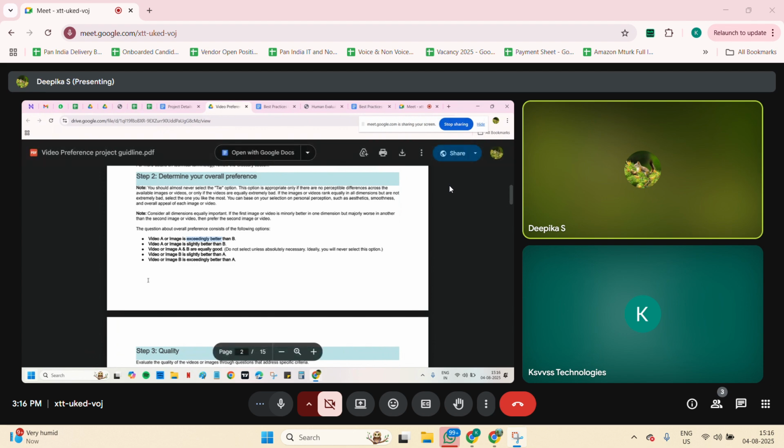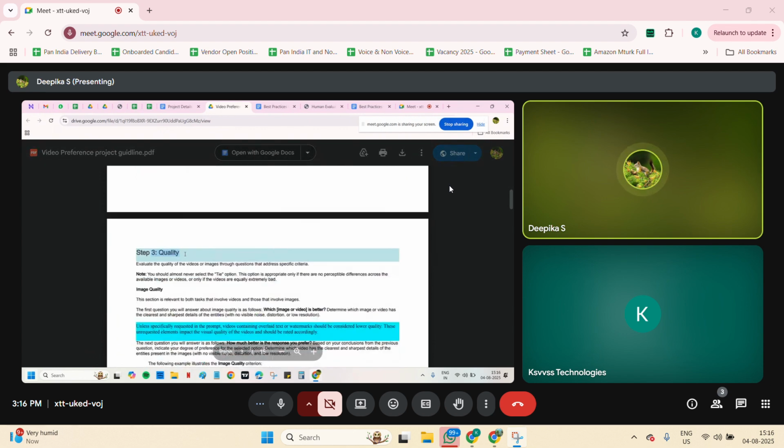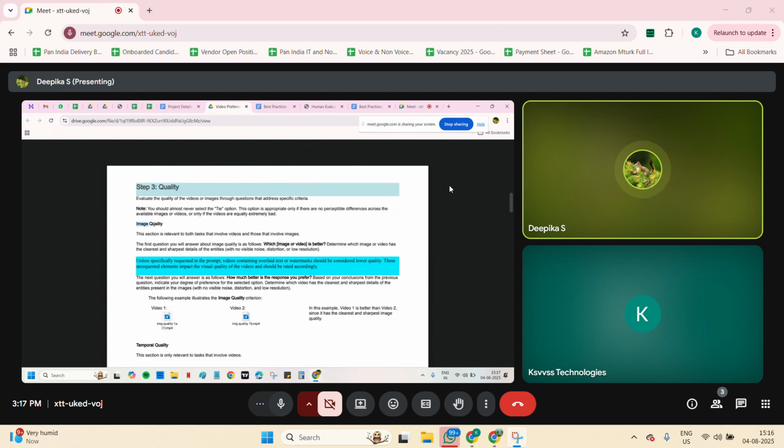Next, as I told, under quality we will have image quality. Image quality means which image is better. Determine which image or video has the clearest, sharpest details of the entities. That means we should not have any distortion, and resolution should not be very low. We need to check all these criteria.